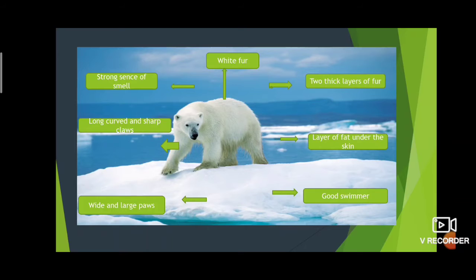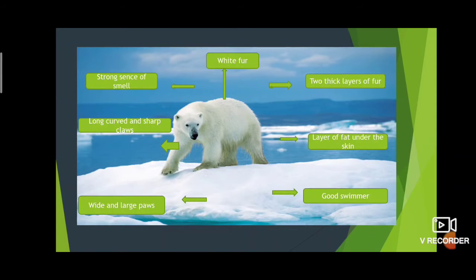So the white fur is also helpful to catch food easily, as their prey are unable to see them in the white background. So it catches easily.